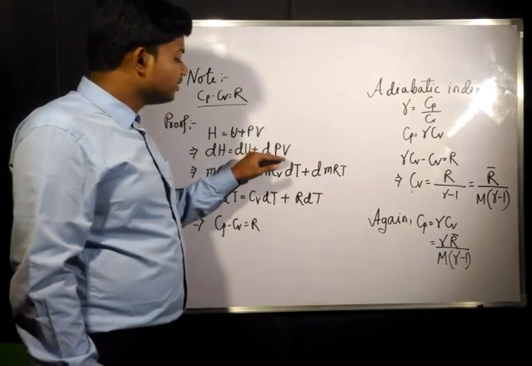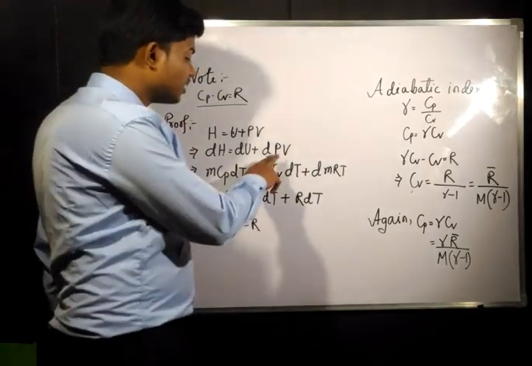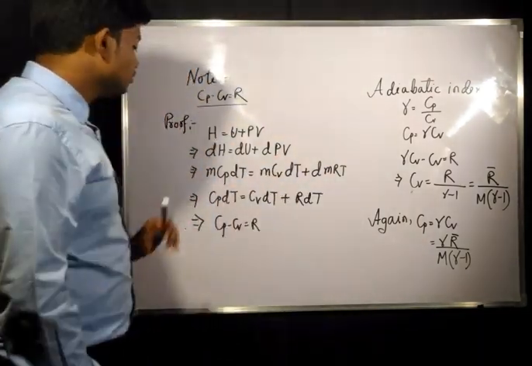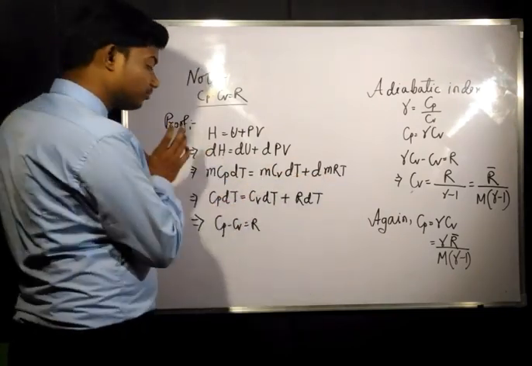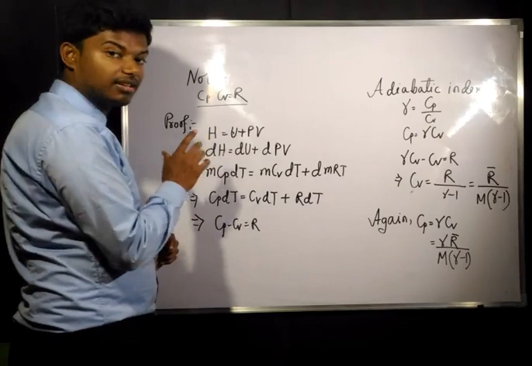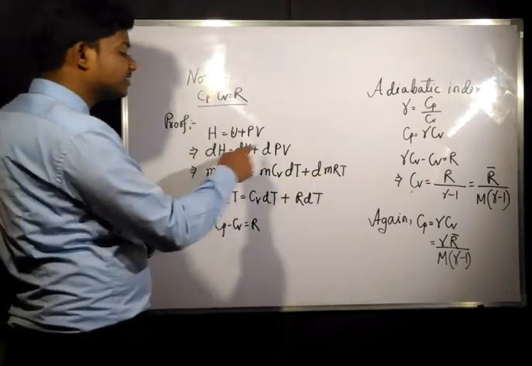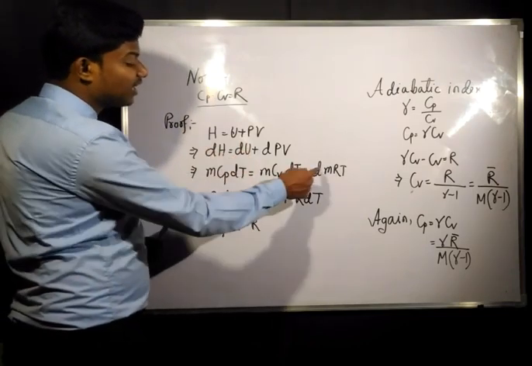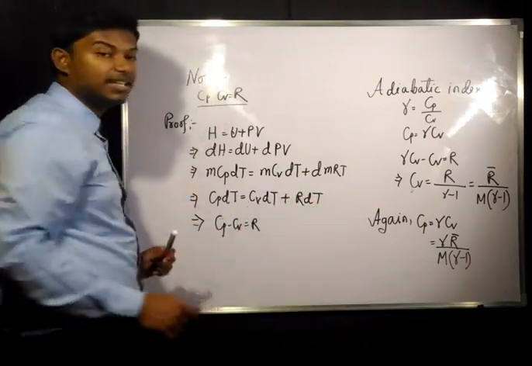And for d(PV), from the ideal gas equation you can write PV equals mRT. Now m is constant for the same gas, so in all the terms m is constant. If we cancel out the m, the remaining terms would be Cp dT, Cv dT, and R is constant, so it will come out of the derivative, giving R into dT.